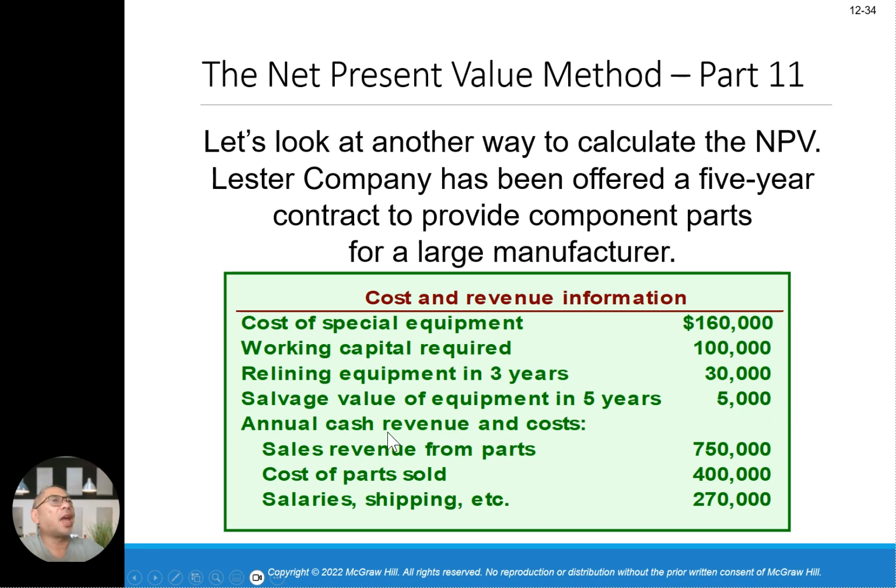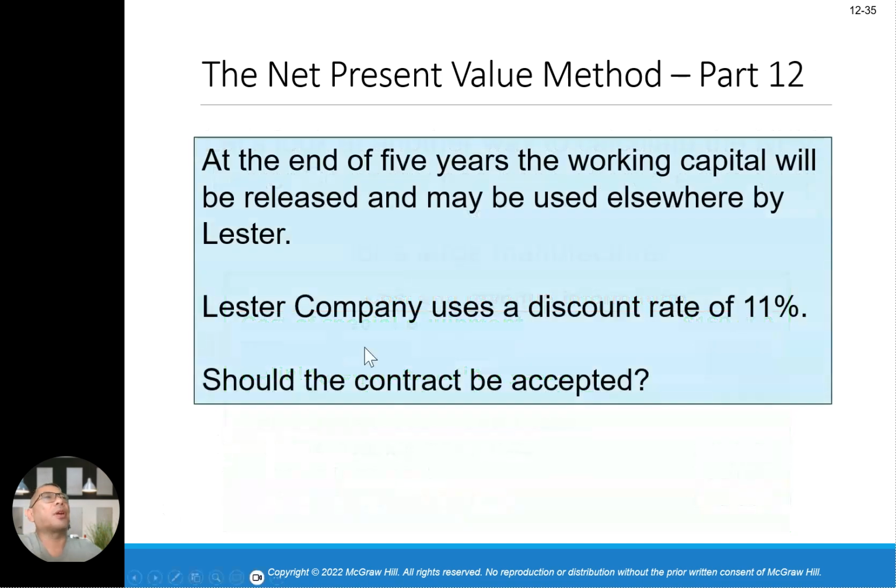Annual cash revenue and cost details: sales revenue from parts 750,000, cost of parts sold 400,000, sales and shipping 270,000. This is the information on costs and revenues. At the end of the 5 years, working capital will be released and may be used elsewhere by Leicester. Using an 11% discount rate, should the contract be accepted?